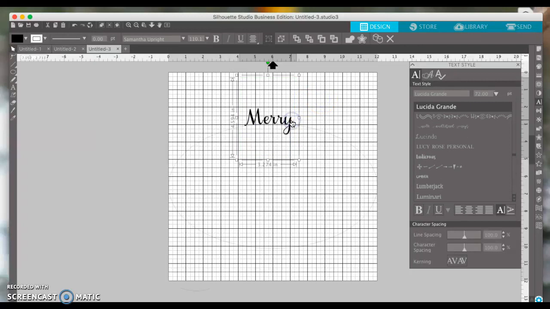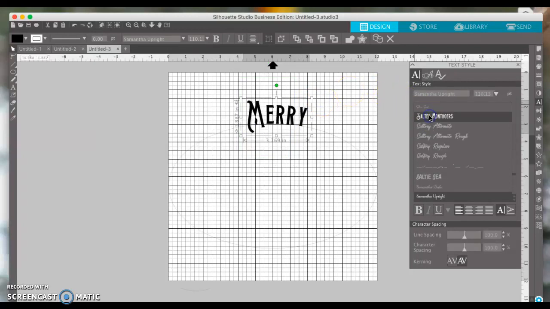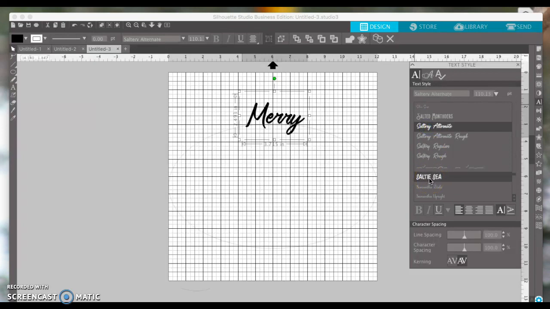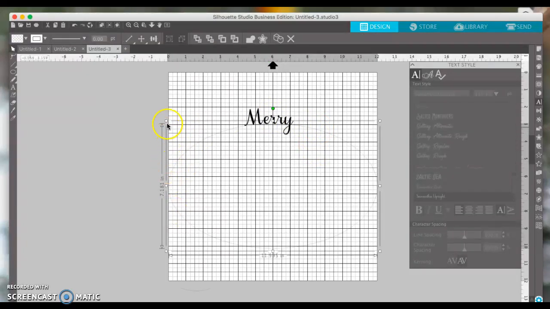Alright, so you can actually change the font while it's still in text mode, even while it's still on the ellipse. But to get it off here, like if you want to make it curved even more, you can change the shape of this. That's just making it larger and smaller, but you can actually change the circle. Let's squish it.